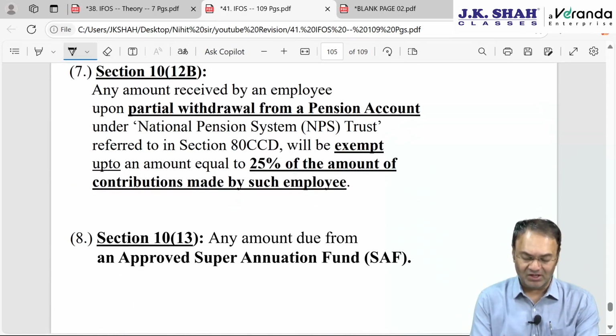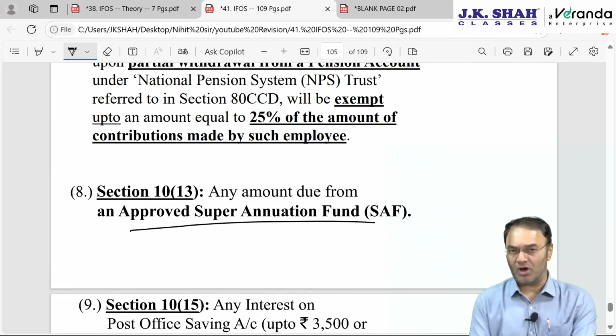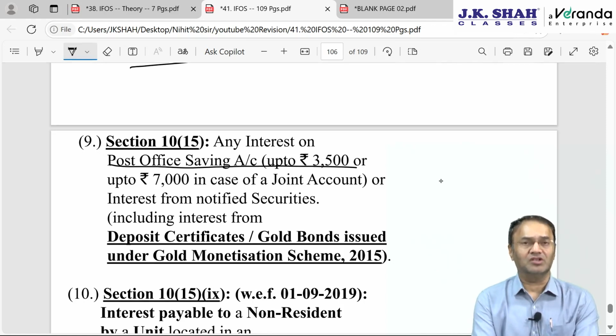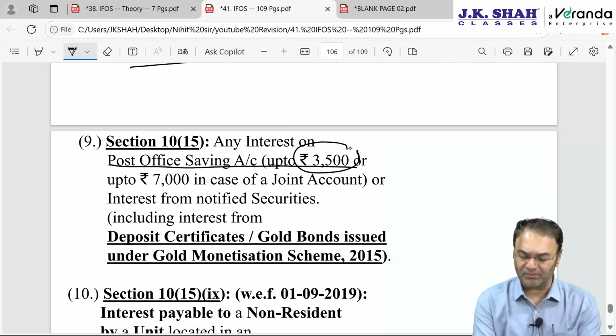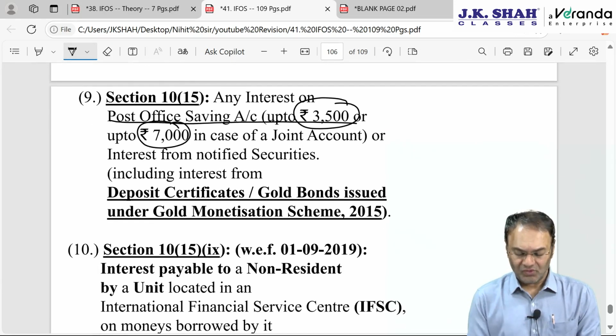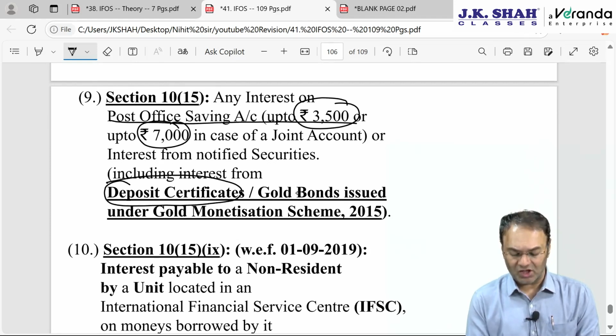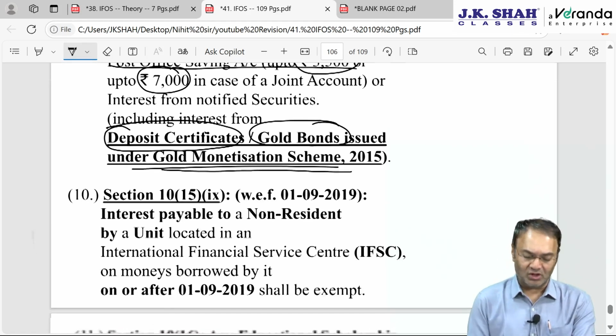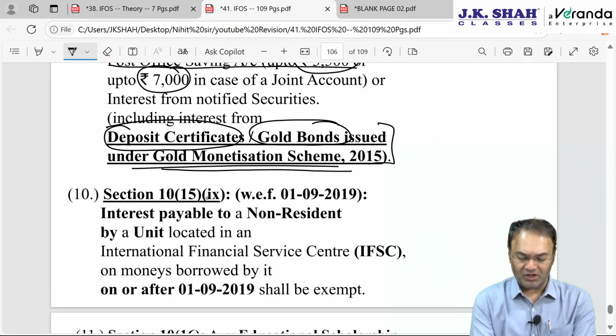That is 10.12B. 10.13, amount withdrawn from approved superannuation fund. 10.15, post office savings account interest. If single account, single holder, then 3,500 per annum, or if combined joint account then 7,000. Plus interest on deposit certificates, FD certificates under gold monetization scheme, or gold bonds issued under gold monetization scheme will also be exempt. This many people are not aware of.